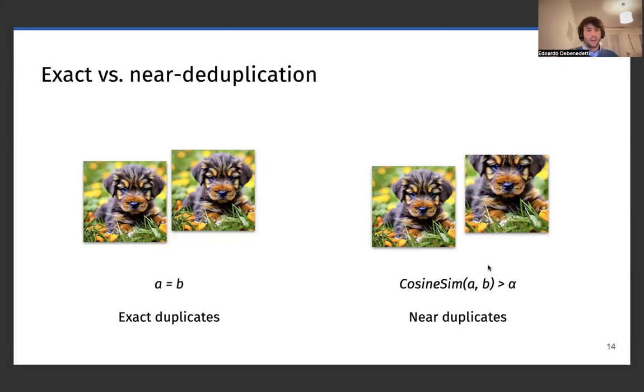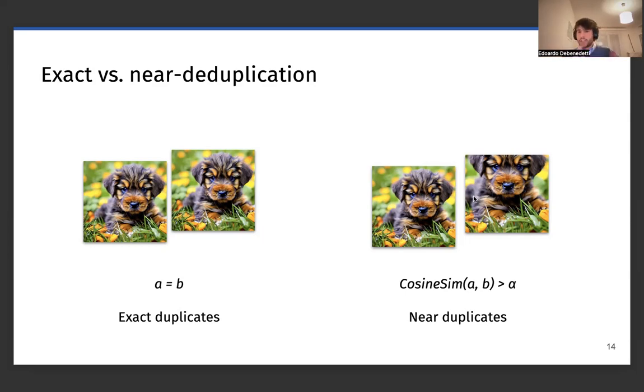We can have, as I mentioned earlier, exact deduplication, with which we deduplicate data that are exactly the same, and near deduplication or approximate deduplication, where we deduplicate data that are not exactly the same, like these two images here. They're different cuts of the same image.